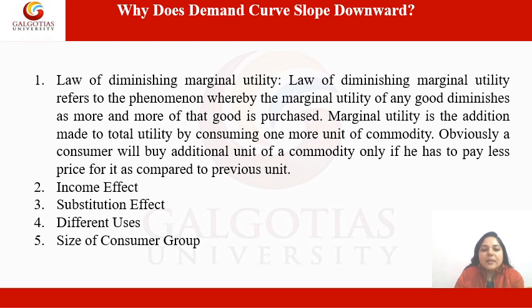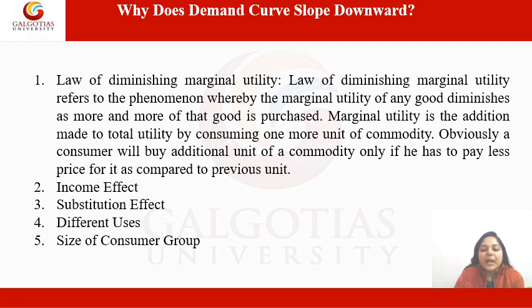And the next reason for the downward sloping of the demand curve is the size of the consumer group. When the price of a commodity falls, many consumers who are unable to buy that commodity at its earlier prices come forward to buy it. Consequently, the total number of consumers, or total market demand, goes up.